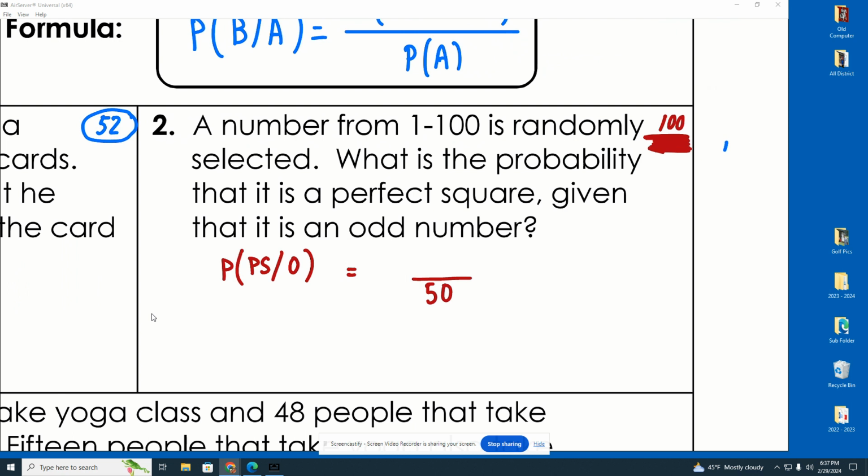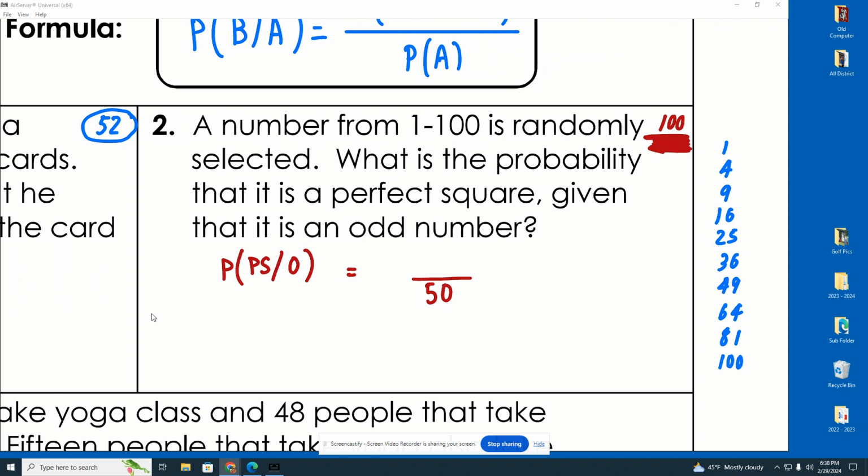We've got 1, 2, 3, 4, we got 4, 2 squared. We got 16, we got 9, sorry, 16, 25, 36, 49, 64, 81, and 100. Right? That's 1, 2, 3, 4, 5, 6, 7, 8, 9, 10 squared.